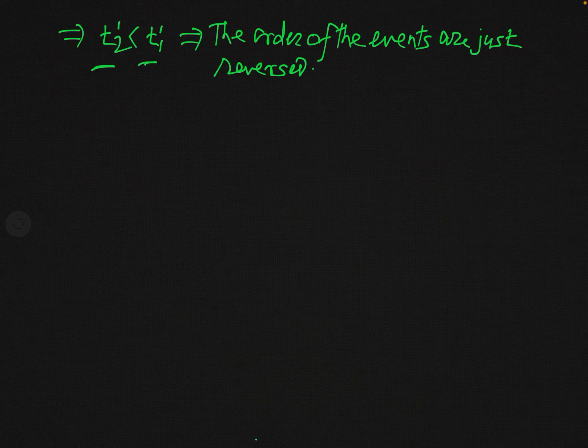It means the observer O of frame S will say that the event at P takes place earlier, but the observer O prime of the moving frame S prime will say that the event at P takes place later, just reverse. And you can see this is completely unphysical.